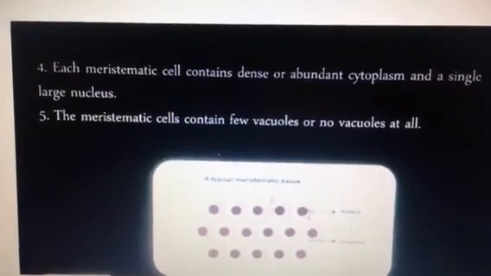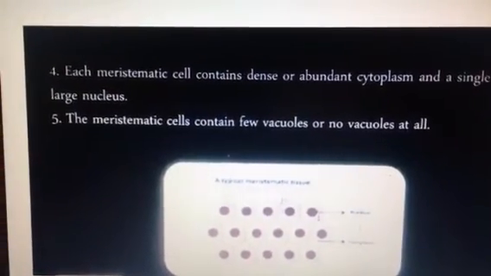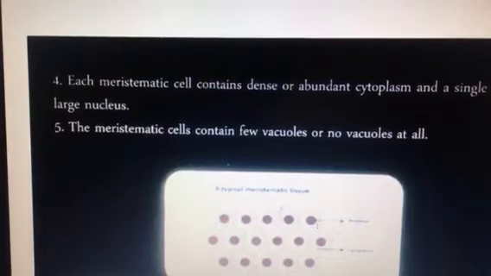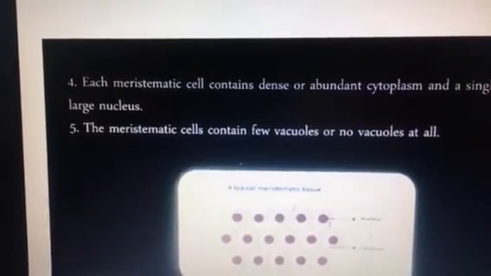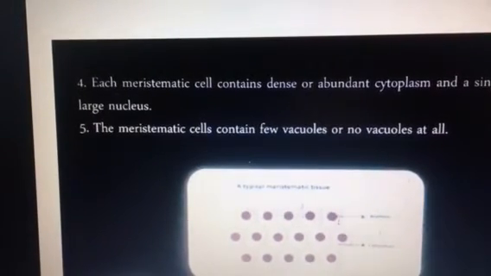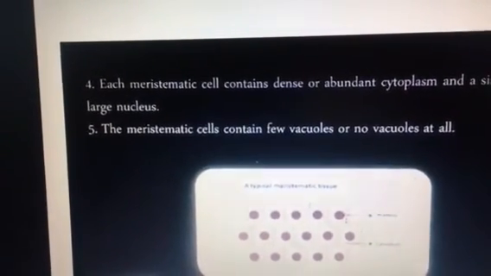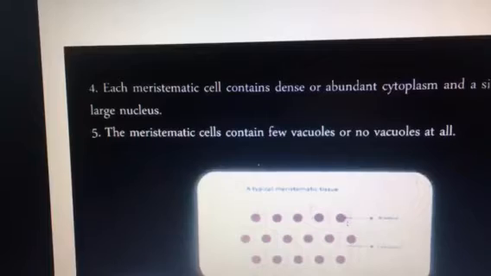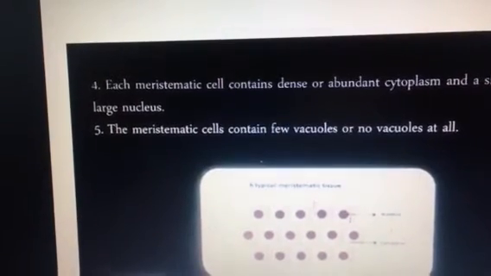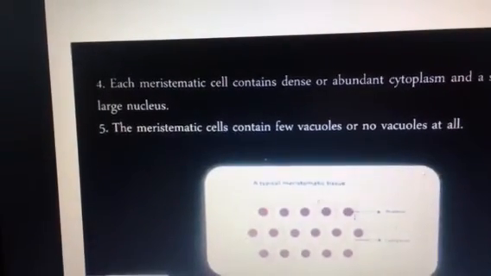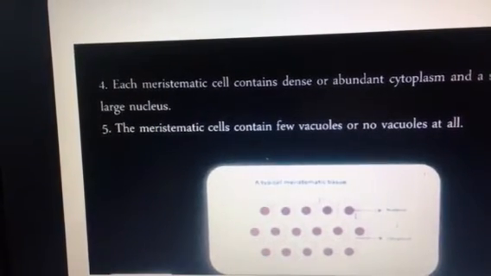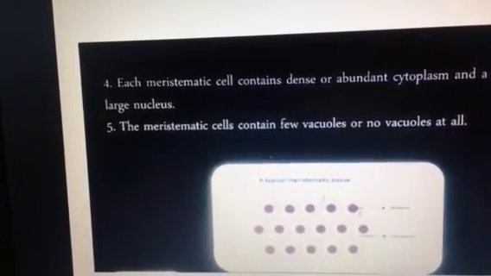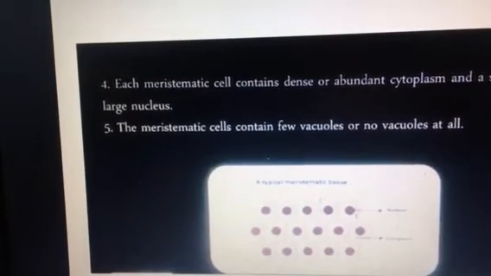If you can recall from the previous chapter, what is the function of vacuole? Vacuole actually preserves all the extra materials, for example membranes, certain lipids or proteins synthesized by the plant cell inside. But here when the cell is actively dividing, it will require more of membranes, proteins and lipids.